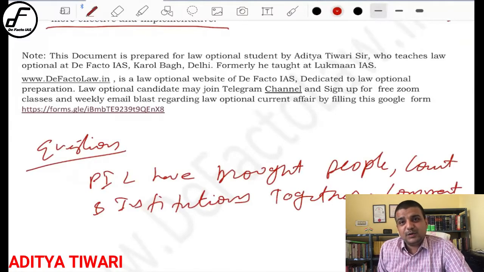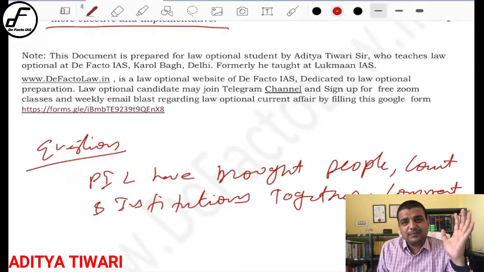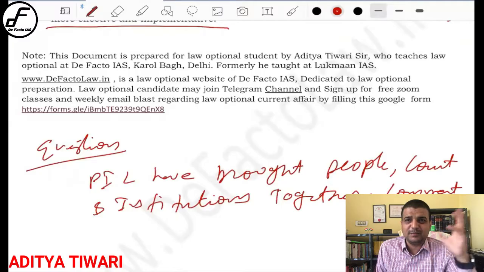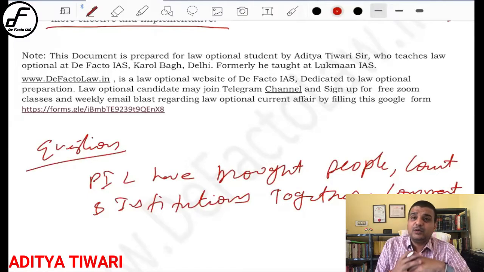Now it is a very generic question. It can take multiple shapes and forms. You can mention the recent jurisprudence of PIL with respect to the housing market. You can talk about environmental jurisprudence, how PIL has been used for the effective implementation of certain laws through directions. NGT recently got a direction. The Supreme Court has convened a separate green bench for hearing PIL related to environmental cases. So everything that you can possibly think of can be mentioned.